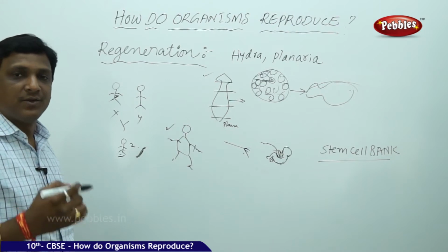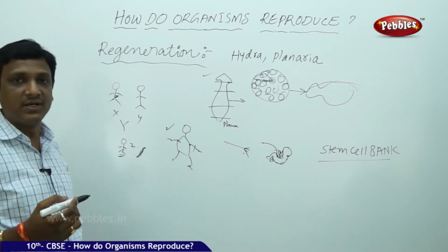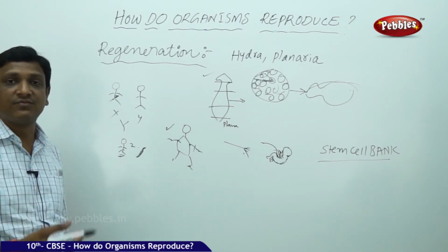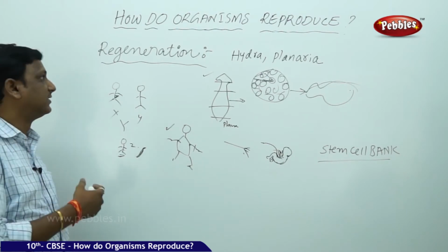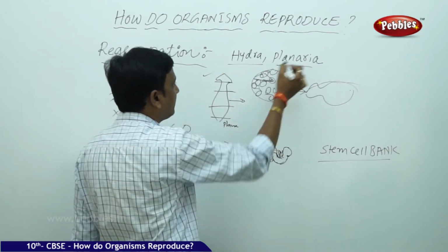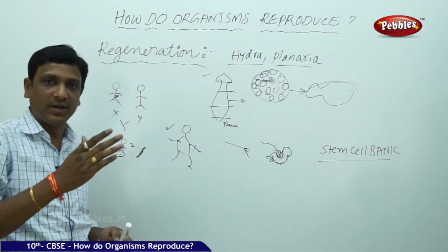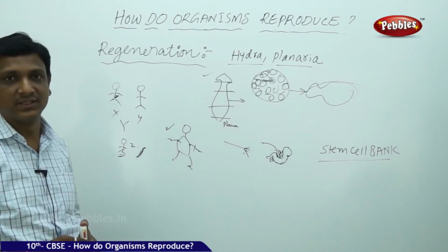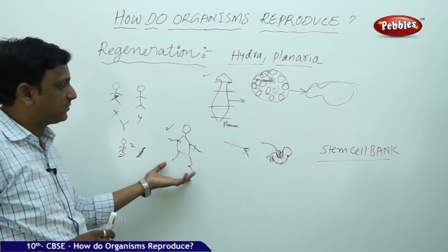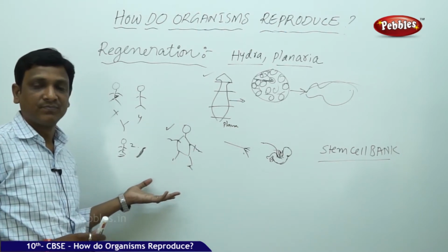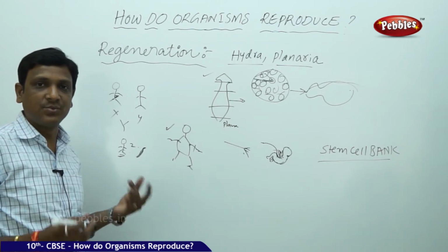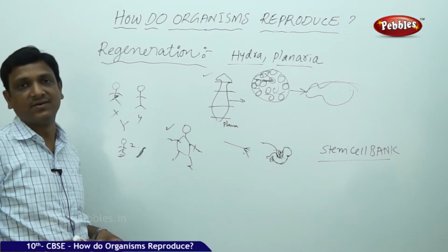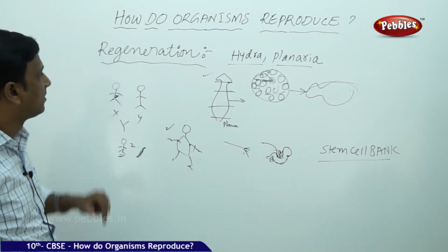So in this way, in humans also, the doctors and scientists are finding the possibilities of differentiation, generating the complete body or at least some parts of our body from some cells by different methods. So here in regeneration, we can understand this concept, Hydra and Planaria. These organisms, if they are cut into different parts, each part can differentiate into a complete organism. That is possible. But in humans, it is not directly possible, but in the case of stem cells, it is possible. By preserving our stem cells, we can get our body parts in future, artificially developed in the labs by using our stem cells. So that is the case in regeneration.